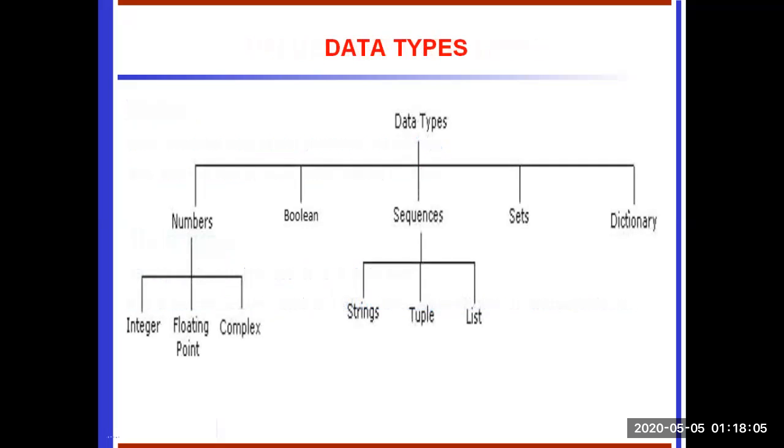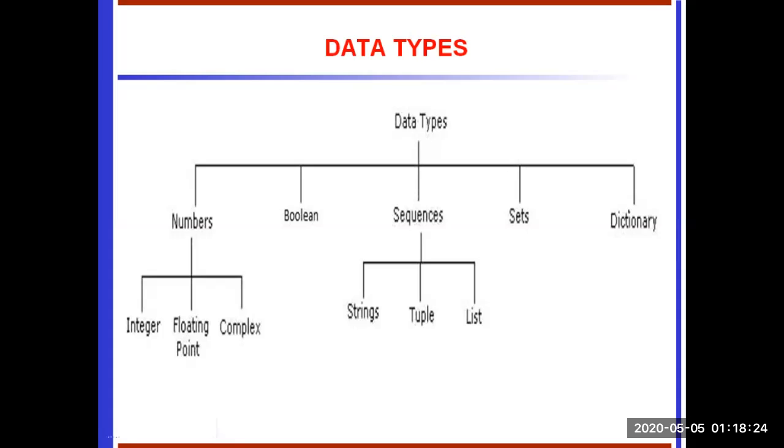This is the data type hierarchy. There are many data types we use: number, with the subcategories integer, floating point, complex, and boolean. Then sequence, where we have three types: string, tuple, and list. And then set and dictionary. We will see them one by one.